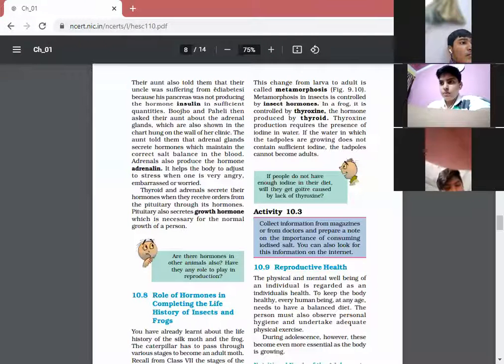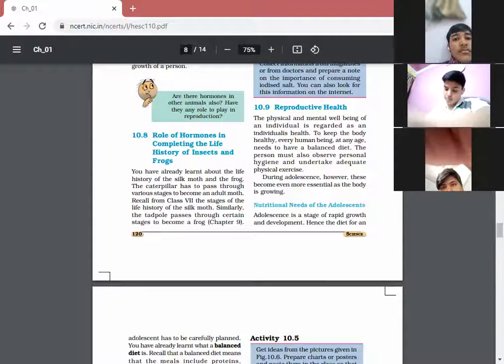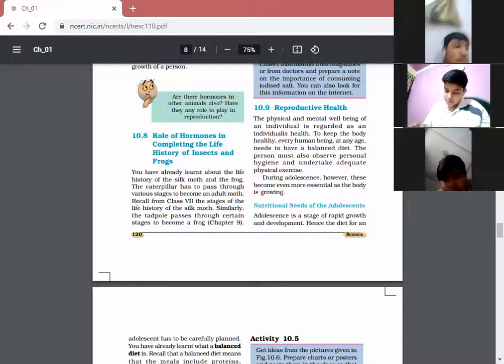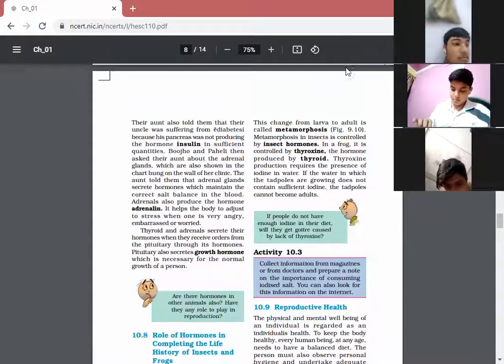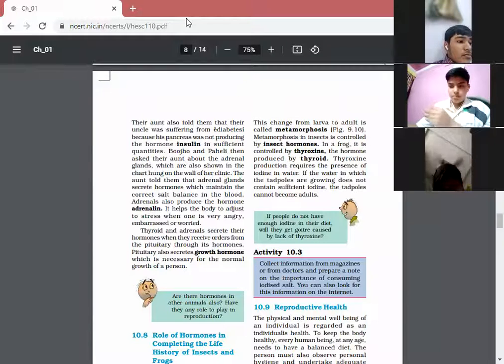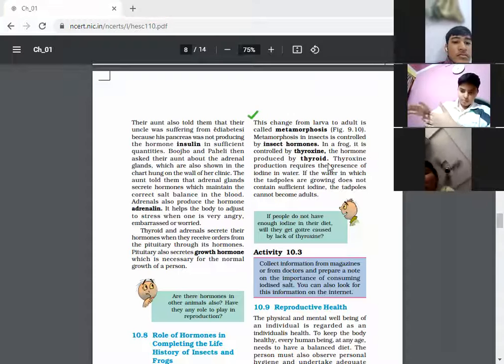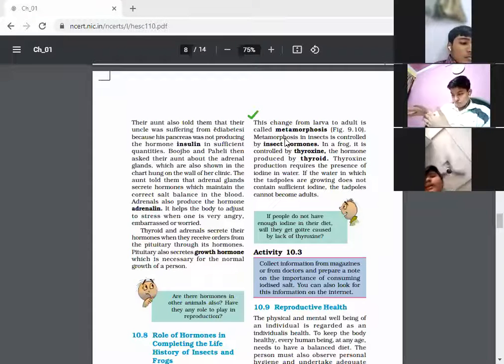Egg to a tadpole, to a later tadpole, then it changes to the adult frog. So this process is known as metamorphosis. Start reading from this paragraph, Hasif. This change from larva to adult is called metamorphosis.